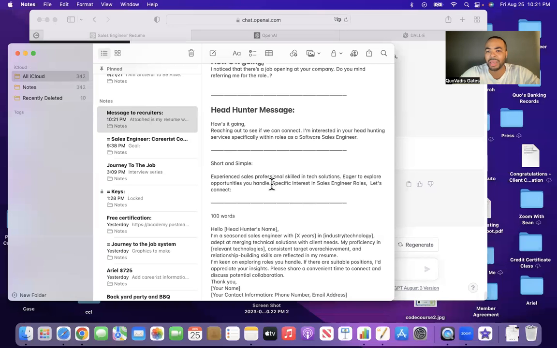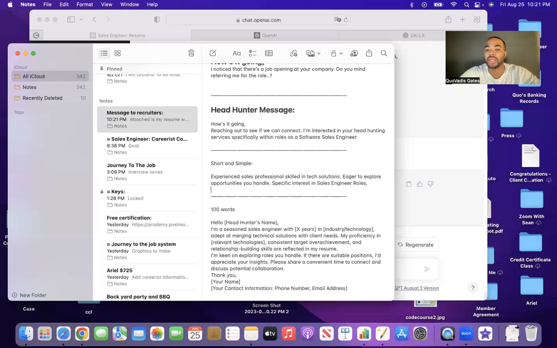I could put my here, but I don't want to have too many characters. So, specific interests in sales engineer roles. Let's connect. And now I need a call to action. Connecting with them is a call to action, but connecting with him isn't my objective.